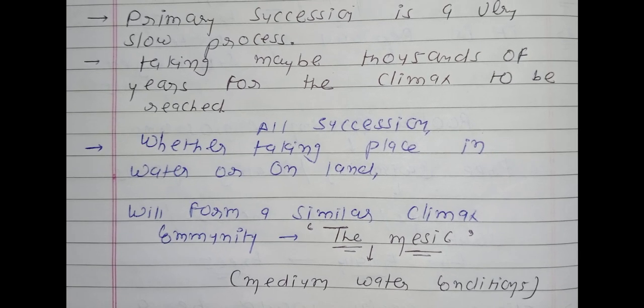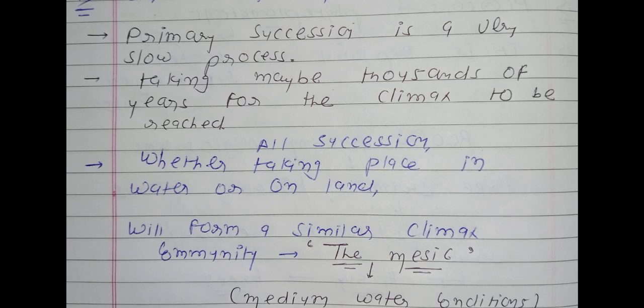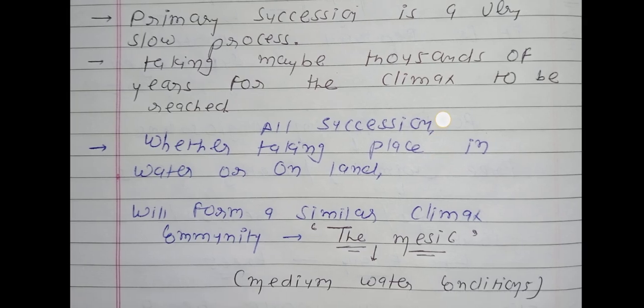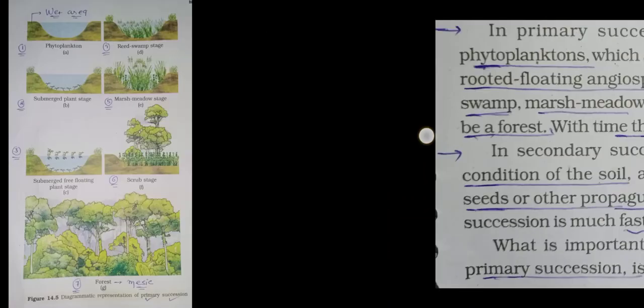So at last, main 3 points are there. First point is what? Primary succession is a very slow process. Second point is what? Primary succession will take maybe thousands of years for the climax to be reached. And third one is what? In all succession, whether taking place in water or on land, it will form what? Will form a similar climax, means final, last community, which is known as the mesic, means medium water condition.